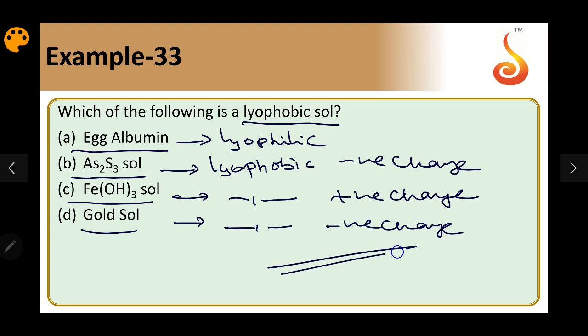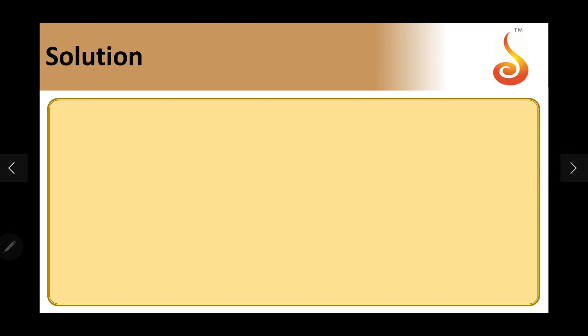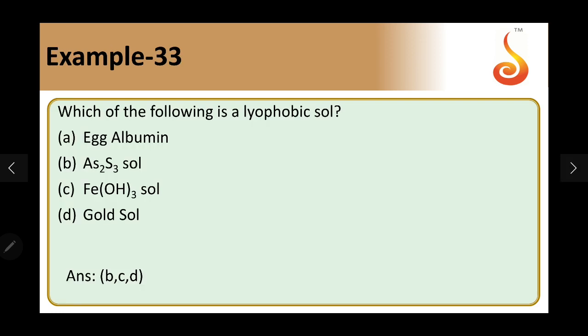So, the negatively charged and positively charged sols are normally lyophobic because of the adsorption of the ion from the solution. They get the charge, and charge is the only reason for their stability. Lyophilic sols may or may not have charge, but they are going to be very highly stable. So, egg albumin is lyophilic, and all the other three are lyophobic. Factual question. So, the answer should be B, C, D.